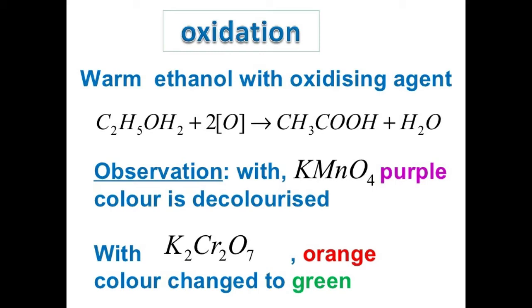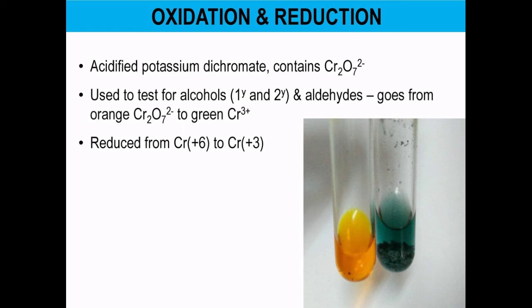Usually ethanol when it is oxidized may give an aldehyde and then an acid. But when a catalyst is used, it directly gives an acid. So CH3COOH is ethanoic acid plus H2O, water. During this reaction, the orange color of potassium dichromate changes to green. Therefore, this reaction can be used for the identification of alcohols.